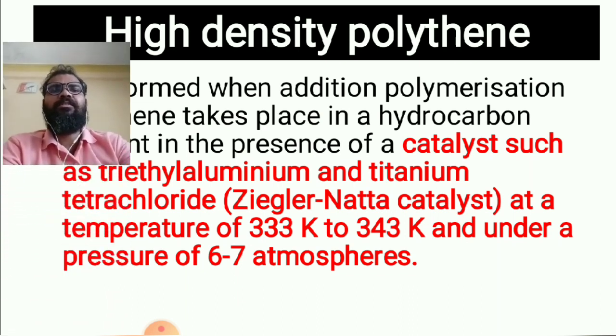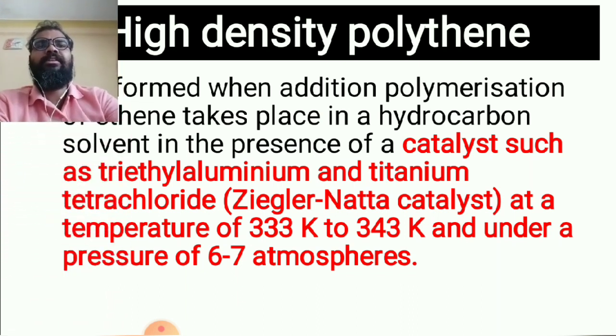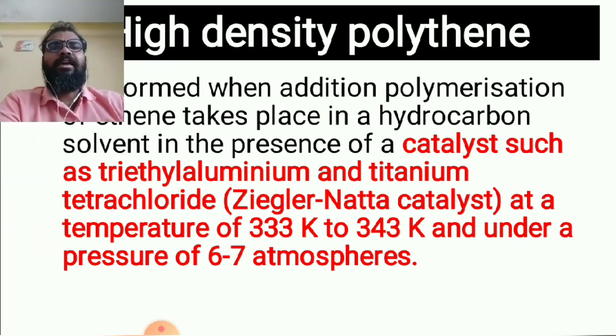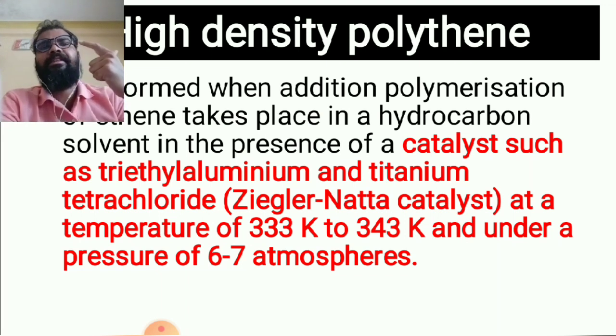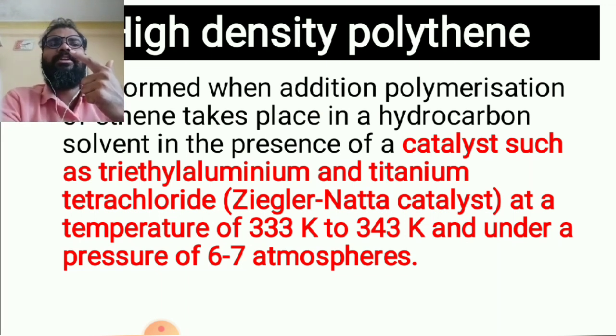The temperature is 333 to 343 Kelvin, under a pressure of 6 to 7 atmospheric pressure. So these three conditions, my dear students, you have to remember: first, the Ziegler-Natta catalyst; second, 333 to 343 Kelvin temperature; and third, 6 to 7 atmospheric pressure. Then you will get the high density polythene.